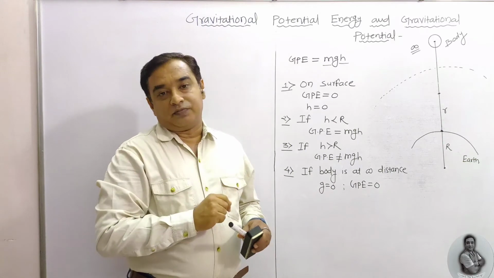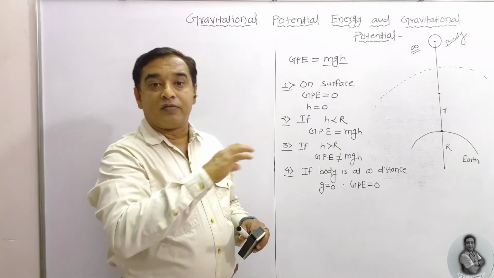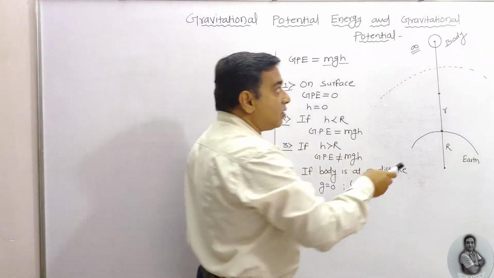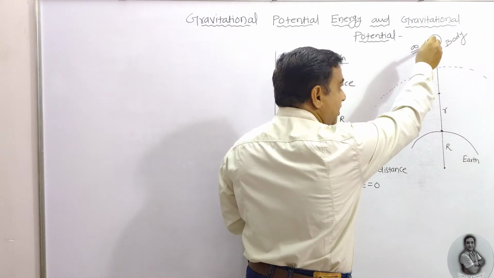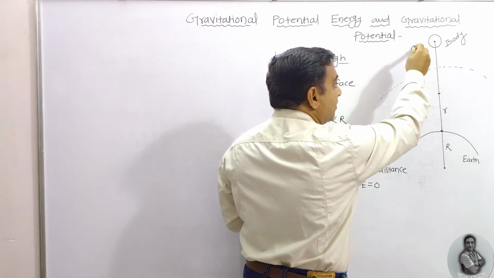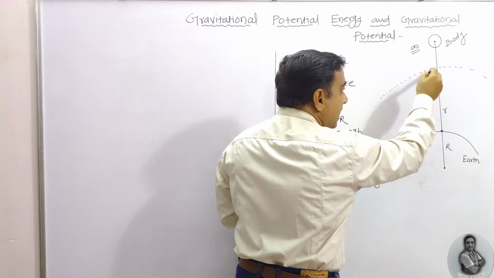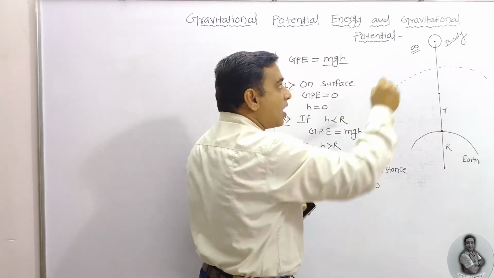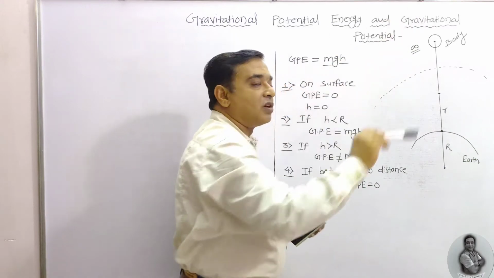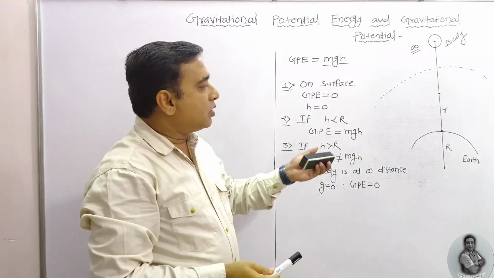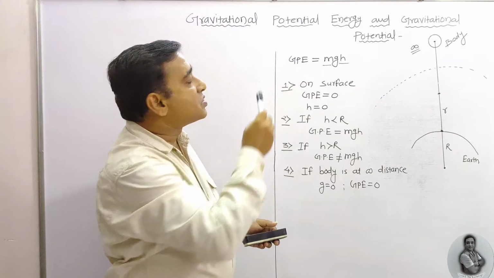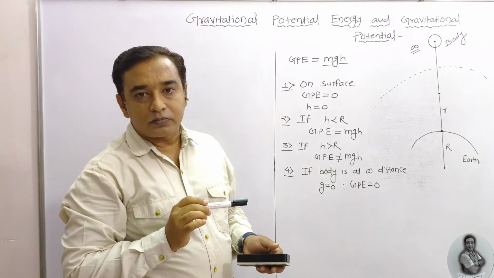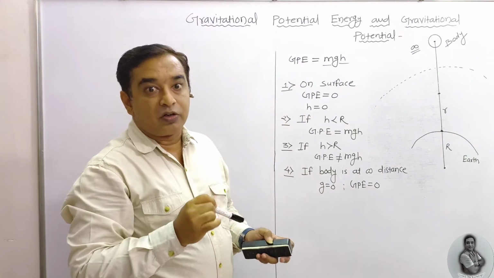It is the work done by the external force on the body, so as to bring it from infinity to a given point inside the gravitational field against the gravitational force of other bodies, is known as the gravitational potential energy. So we need to derive that.